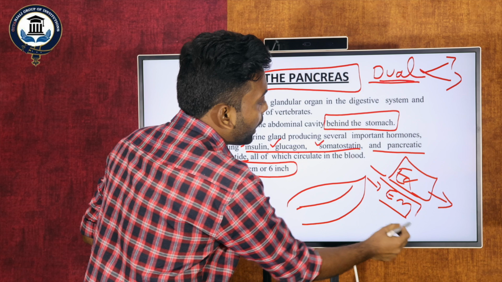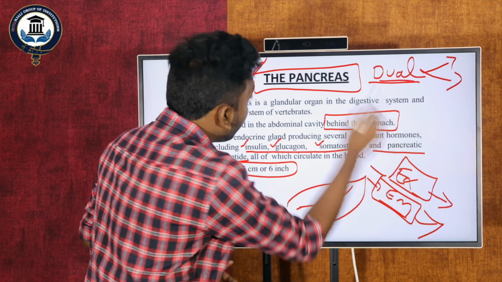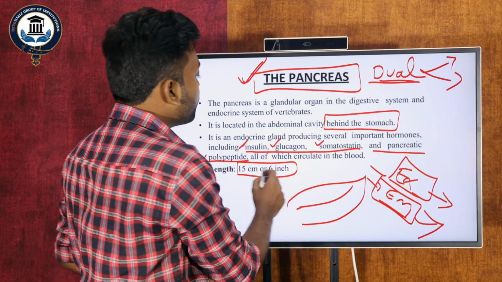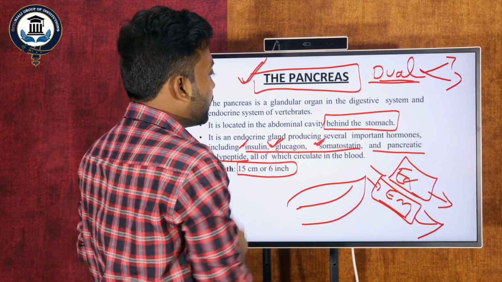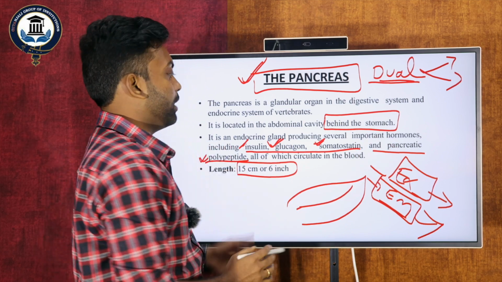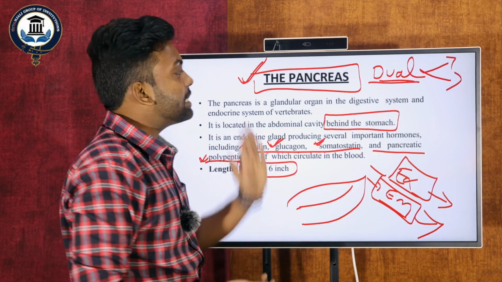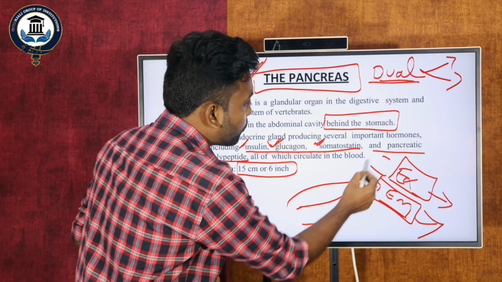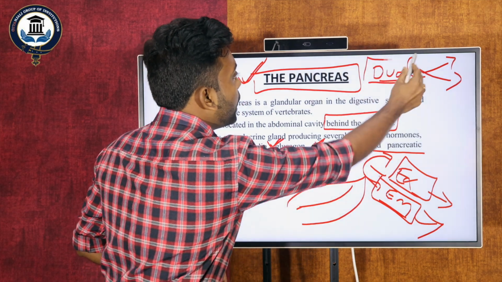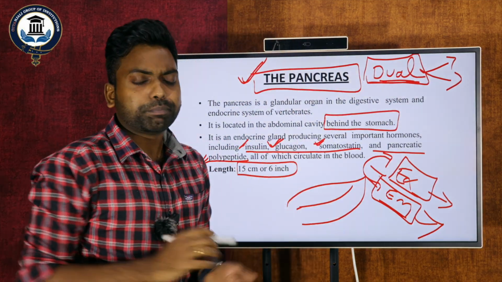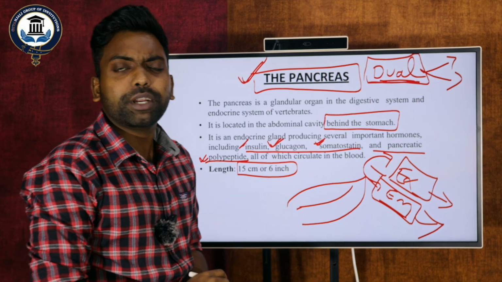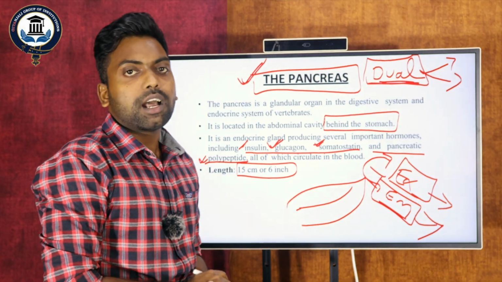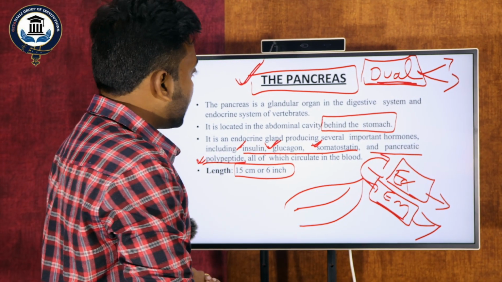And what is the meaning of endocrine? The pancreatic gland also secretes hormones like insulin, glucagon, somatostatin and pancreatic polypeptide. These are the four kinds of hormones secreted from the pancreatic gland. So it is doing two kinds of function, and that is why it is called a dual organ. In a multiple choice question or a competitive exam, they may ask which gland is called a dual organ. Absolutely, the correct answer will be the pancreatic gland.